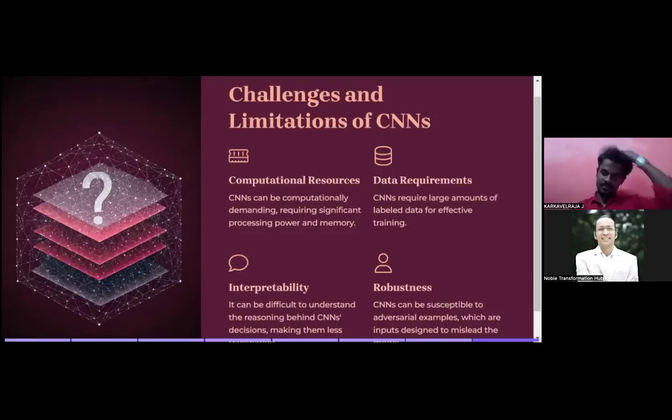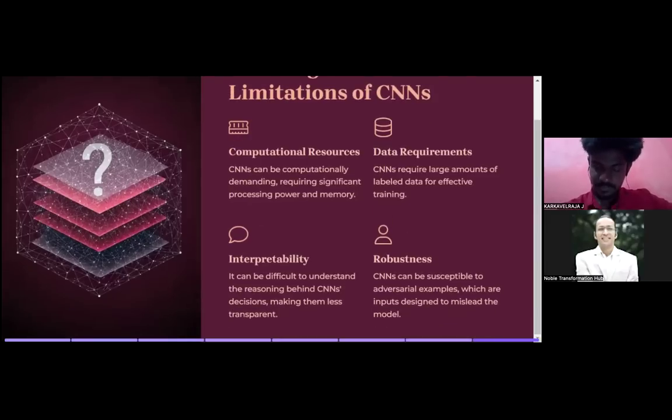And then interpretability: it can be difficult to understand the reasoning behind CNN decision making. Robustness: CNN can be susceptible to adversarial examples, which are inputs designed to mislead the model. So these are the challenges and limitations, the four major limitations. Let's go to the other session. Thanks.